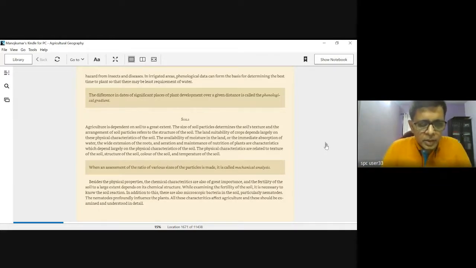Here, the next aspect which plays an important role in crop cultivation is going to be soils. Soil is something very basic to a plant, just like other aspects, but I would say that soil is more important to any plant. There are various aspects of soil that we need to look into.